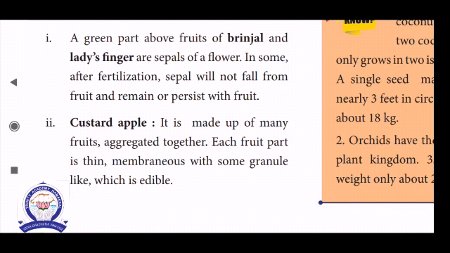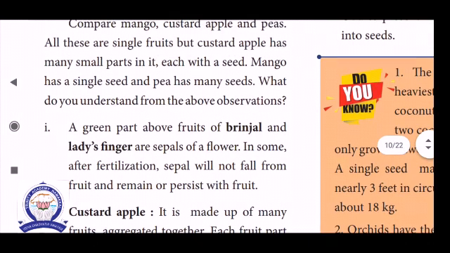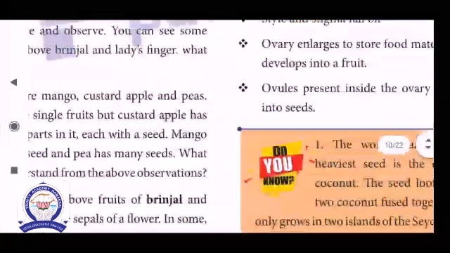Each fruit part is still membranous with some granule-like parts which are edible. Here all the edible part is the custard apple. Each pericarp is related to form a fruit. That is called a custard apple.